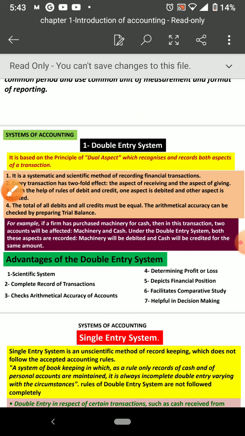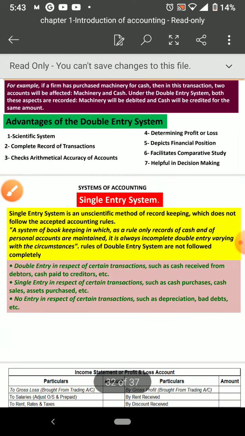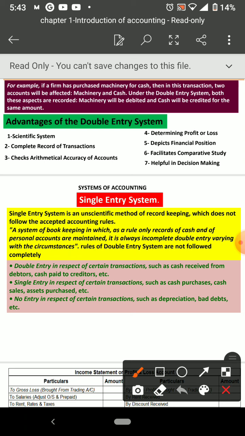Remember. Now another system is also there, for people who are uneducated and so on. They are following what? Single entry system. Actually it is not a double entry, that is why the name single entry system is given. It is not even one full entry, but since they are not following the double entry system, it is known as single entry system. It is an unscientific method, with no scientific theory. Even uneducated people doing business follow this method only. They are unknowingly following it; they don't know they are following this. But those who know about these things write this.